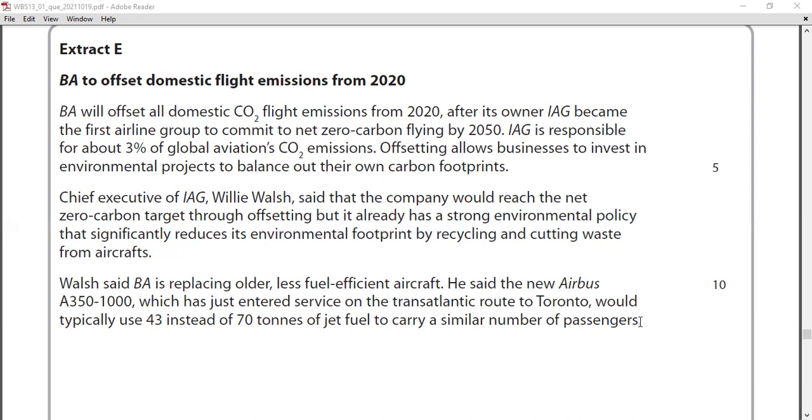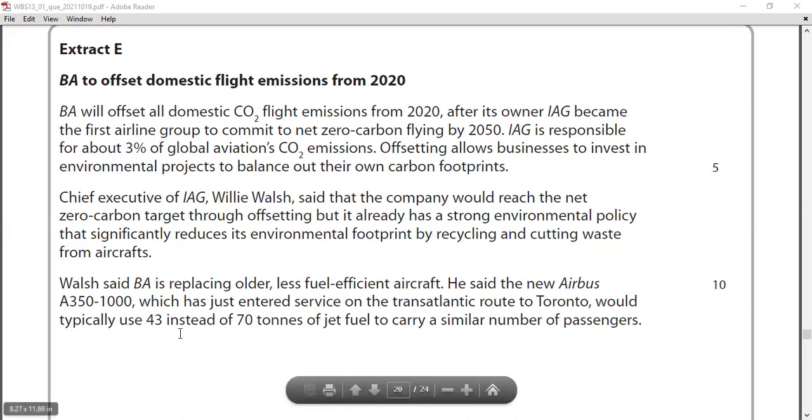He said the new Airbus A350, which has just entered service on the transatlantic route to Toronto, would typically use 43 instead of 70 tons of jet fuel to carry a similar number of passengers. These points are important. Take these points, right? Because they want to be environmentally friendly. So now they actually reduce their use of fuel from 70 to 43.